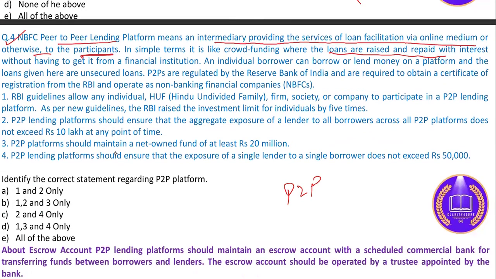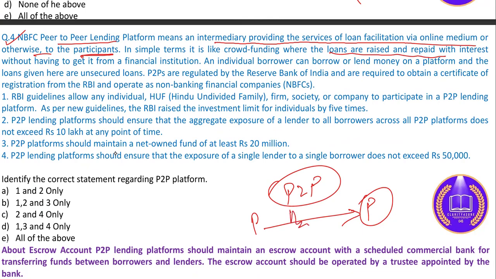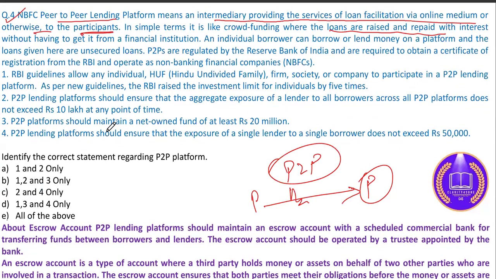Peer to peer lending means without involving banks, a lender is providing loans to the borrower, to the needy person without involving banks. Okay, in terms of a certain percentage, but there are certain regulations regarding this. There are certain restrictions on this P2P platform. So in simple terms, it is like crowdfunding where loans are raised and repaid with interest without having to get it from the financial institutions. No financial institution involvement there.